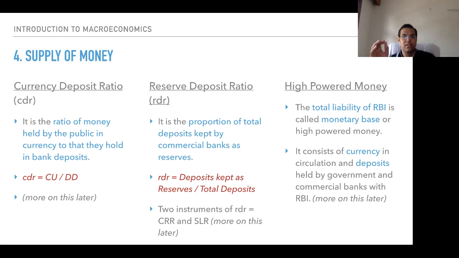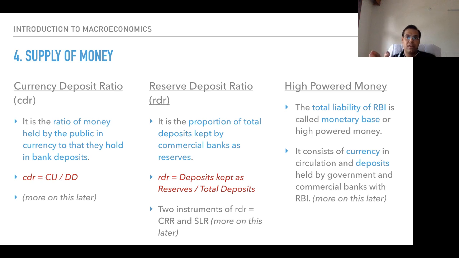Followed by that, the second is reserve deposit ratio, RDR. It is the proportion of total deposits kept by commercial banks as reserves. All the commercial banks, whatever proportion of total deposits is kept by them as reserves, comes as part of the reserve deposit ratio, RDR. So deposits kept as reserves divided by total deposits.